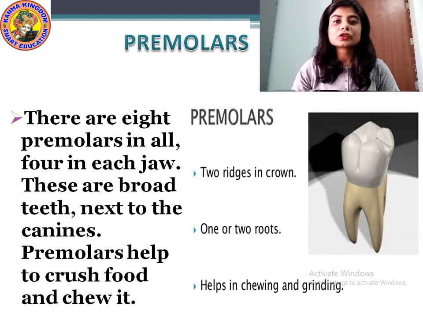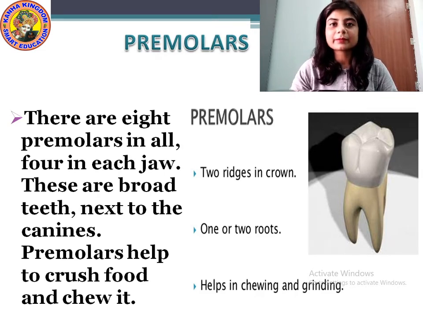These premolars are 8 in number. There are 8 premolars, that means 4 in each jaw.